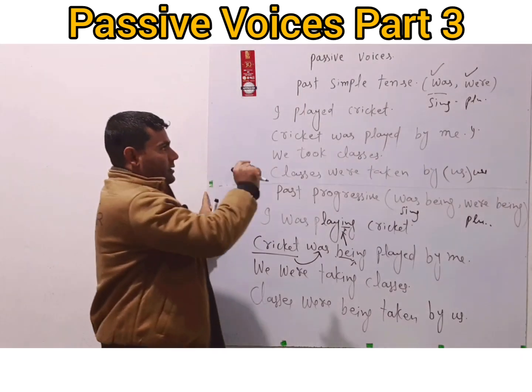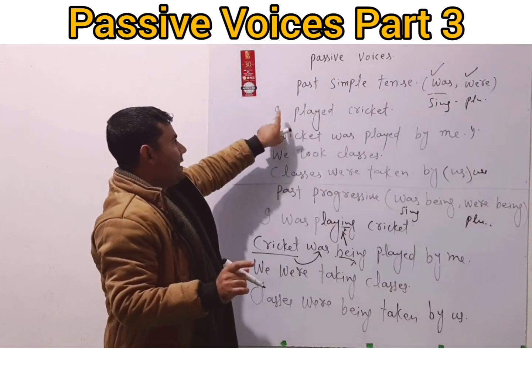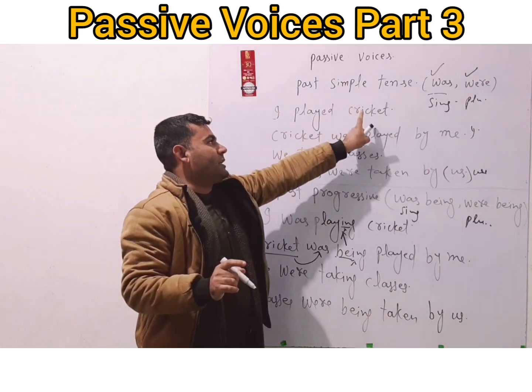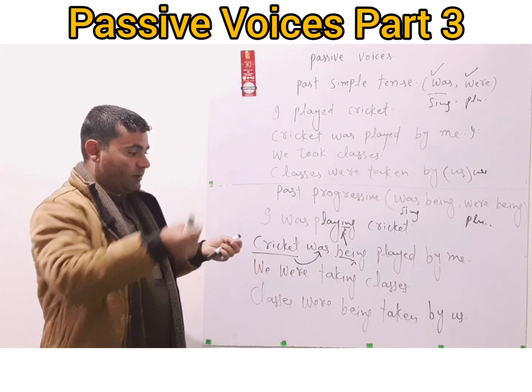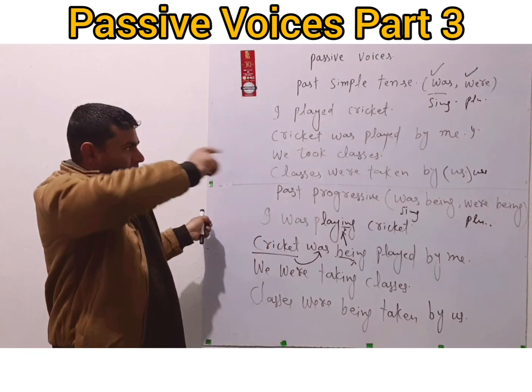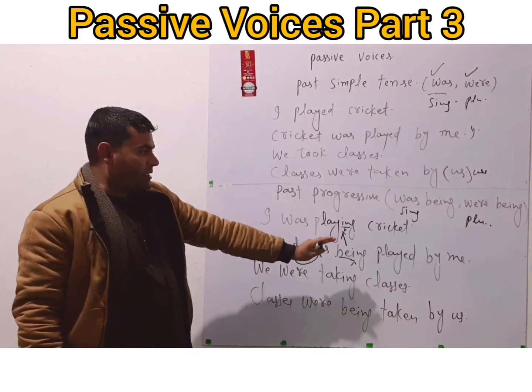So just, as I mentioned earlier, that SVO will become OVS. Object will come to the place of subject, and then we'll put the helping verb, and then we'll put by, and then we'll put the objective case, right? So that's what we had here today.